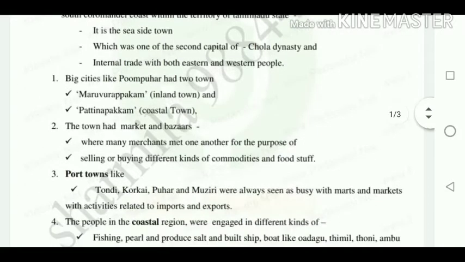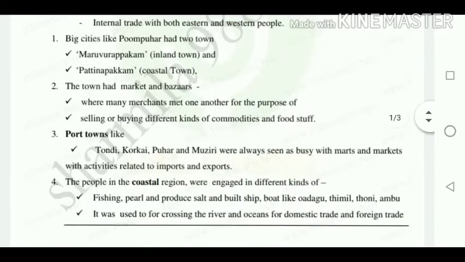Then, big cities like Bumbuhar had two towns: one is Marurupakam and the other is Patinapakam. Marurupakam is called the inland town, whereas Patinapakam is the coastal town. The towns had markets and bazaars, where many merchants met one another for the purpose of selling and buying different kinds of commodities and foodstuffs.